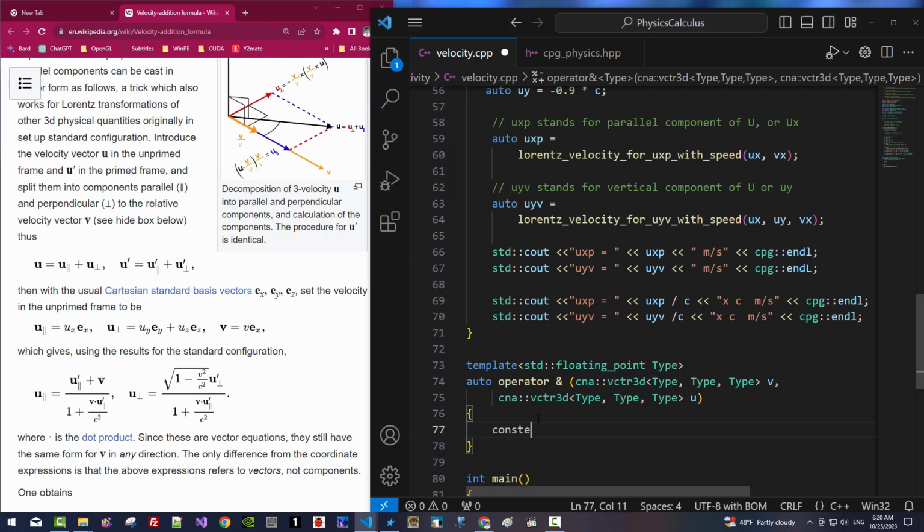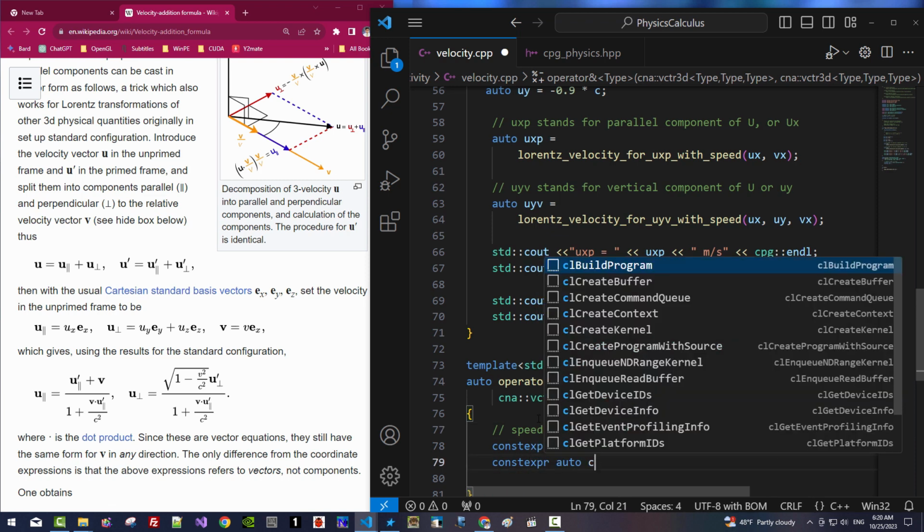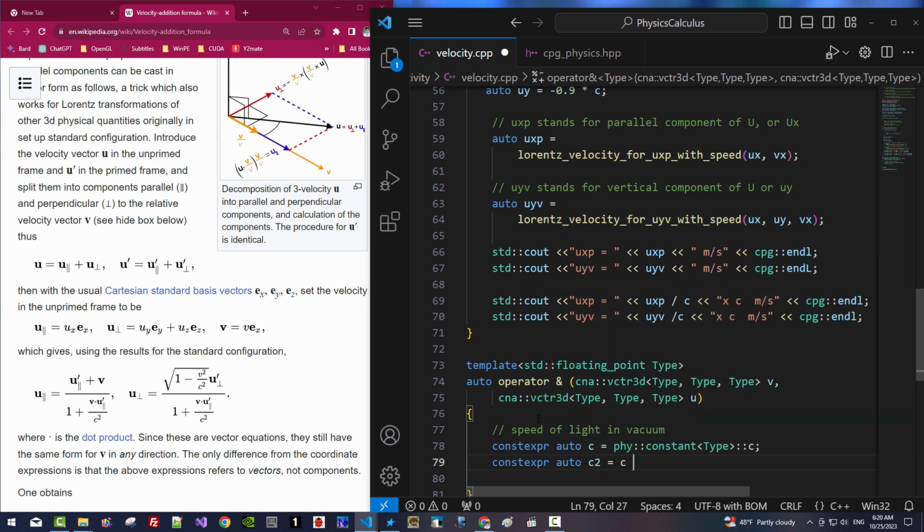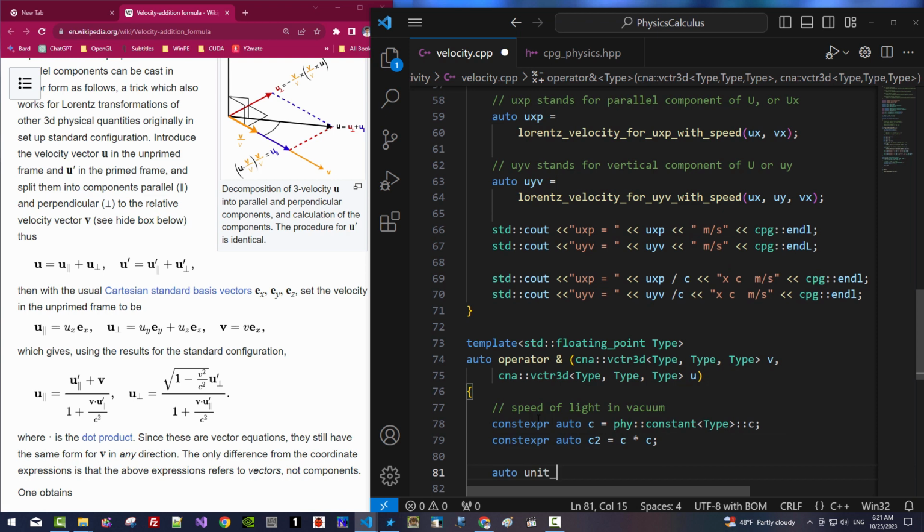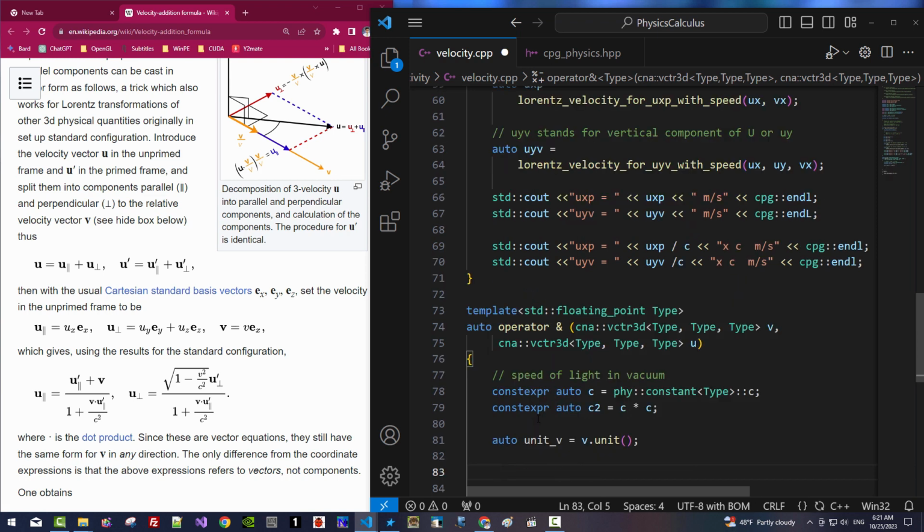Now, constexpr C, physics constants, speed of light in vacuum, constexpr C2, C times C, or unit V.